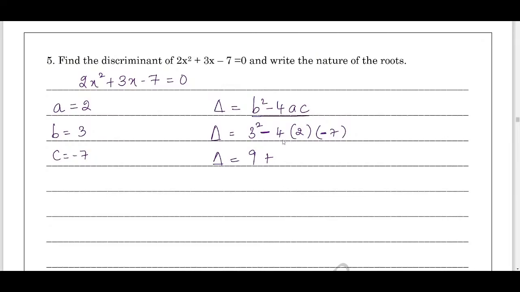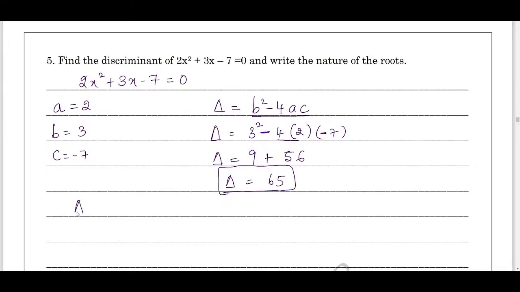4 2s are, now multiply 4 into 2 is what? 8. 8 into 7 is 56. Now delta 9 plus 56, what we get is 65. Now I got discriminant delta equals 65.